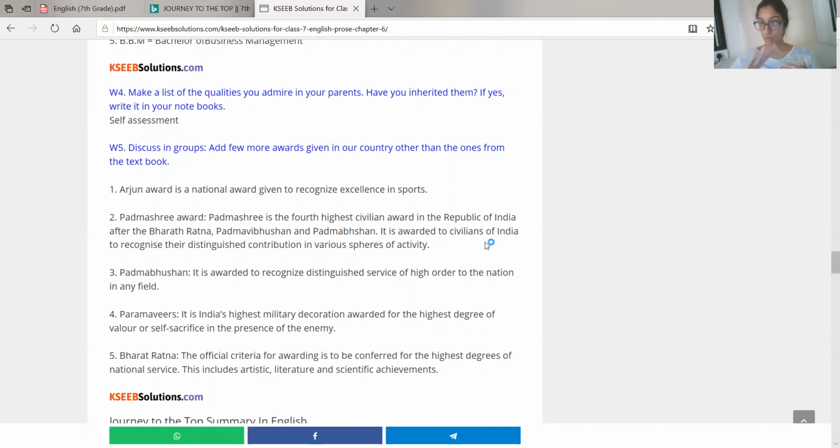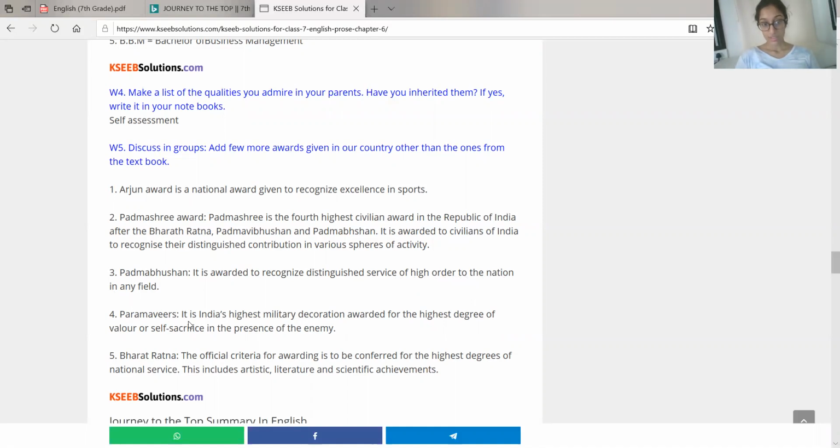So there are 4 awards, the highest award being Bharat Ratna, then it is the Padma Vibhushan, then it is the Padma Bhushan, then it is the Padma Shri. So these awards are given to very few citizens of India. Padma Bhushan is awarded to recognize distinguished service of high order to the nation in any field. So this is given to someone who has done very good, extraordinary work.